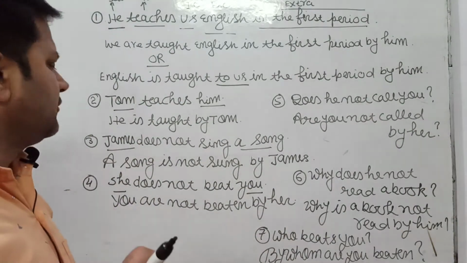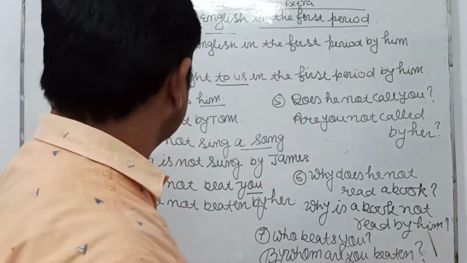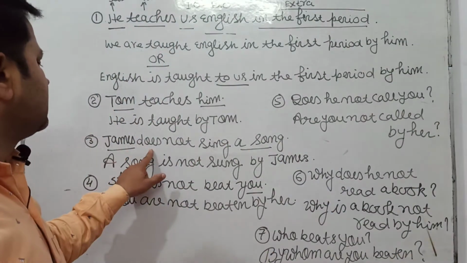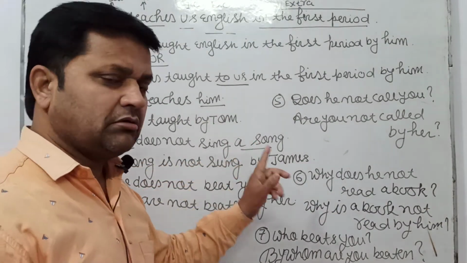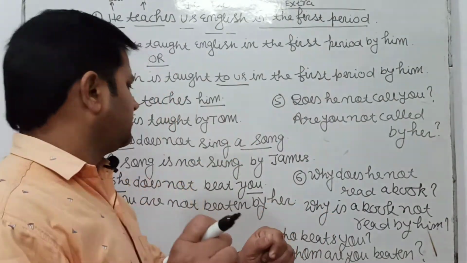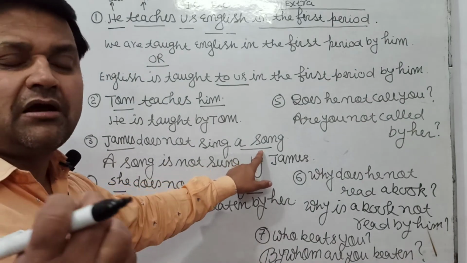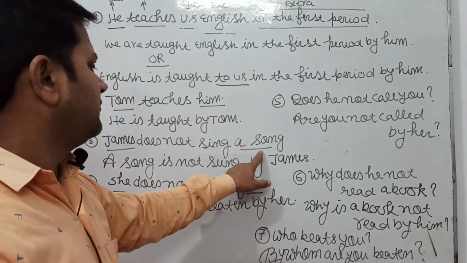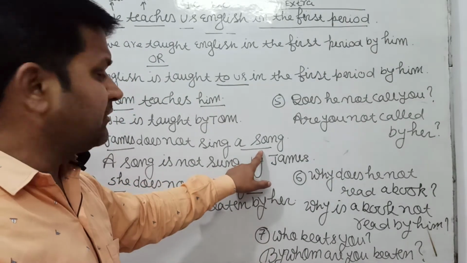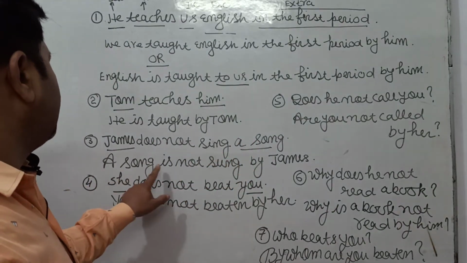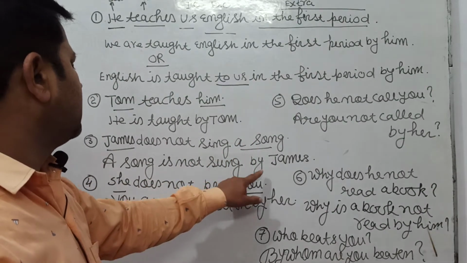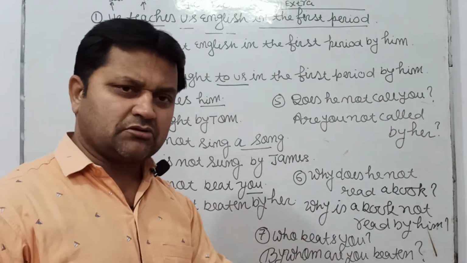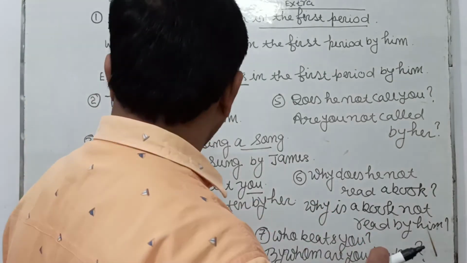Now I am going to tell you a sentence of negative sense. James does not sing a song. A song is object here. A song is a singular number. A song is not sung by James.